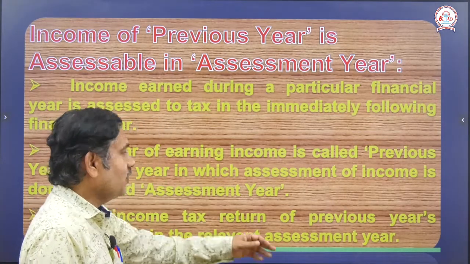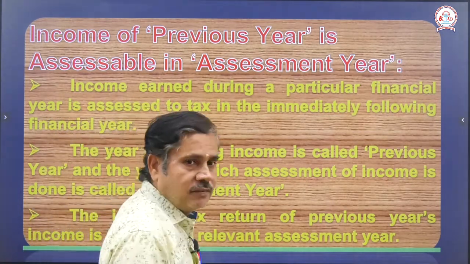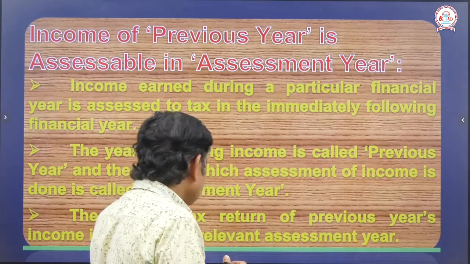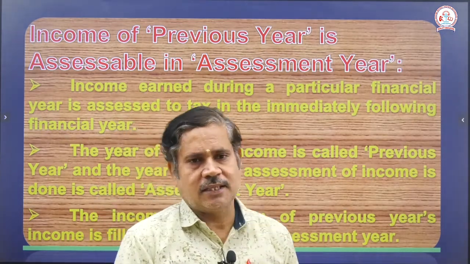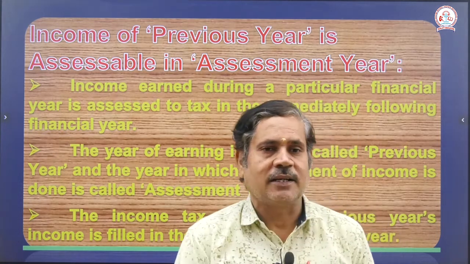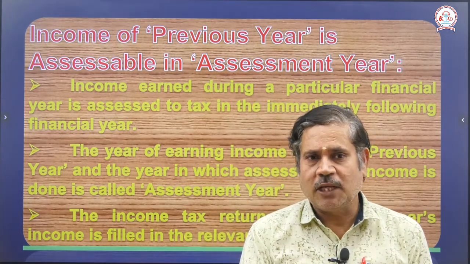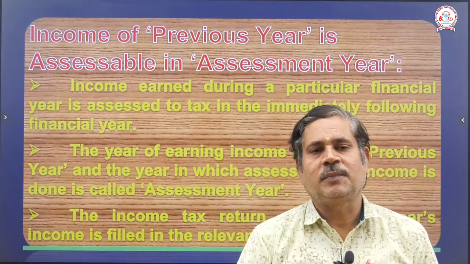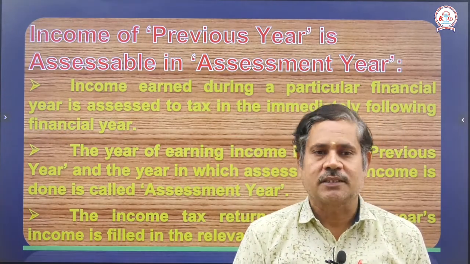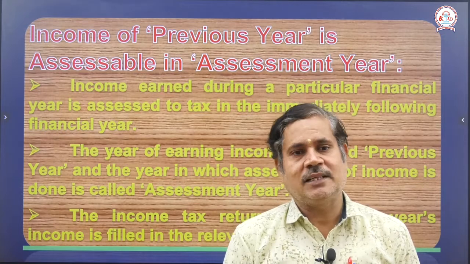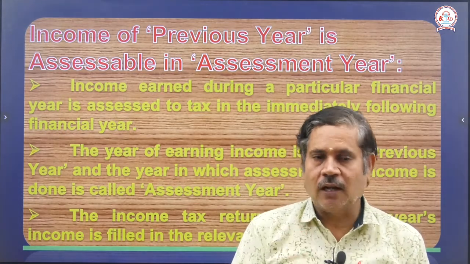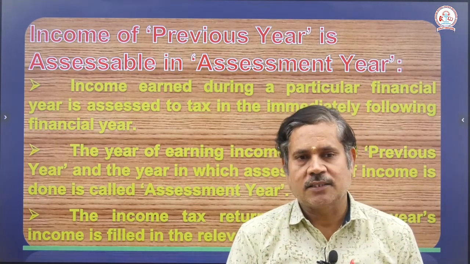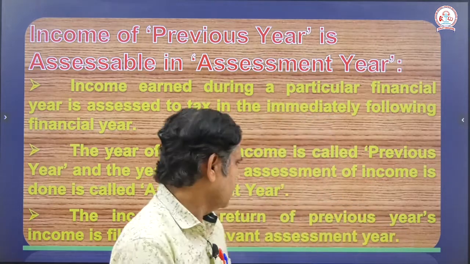So the year of earning income is called the previous year, and the following year, in which the income tax return is filed, is called the assessment year. Previous year means income already earned. Assessment year is the process going on this year, where based on the income we pay the tax.